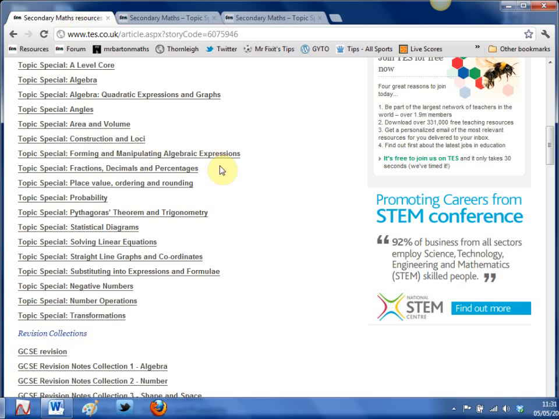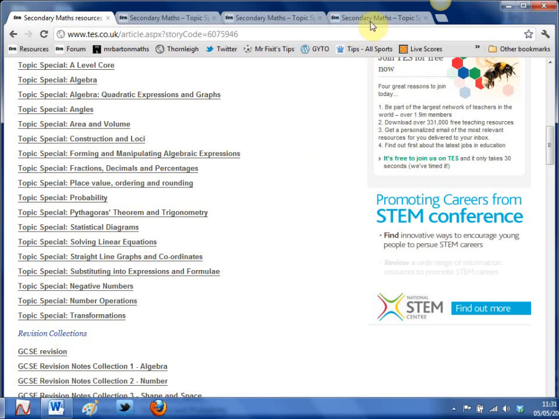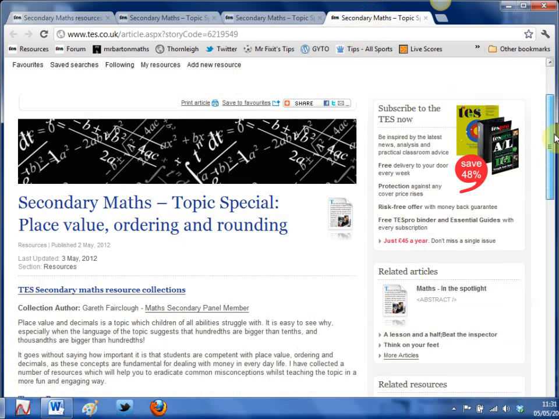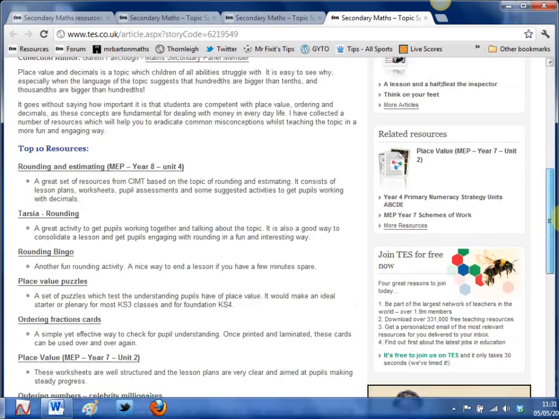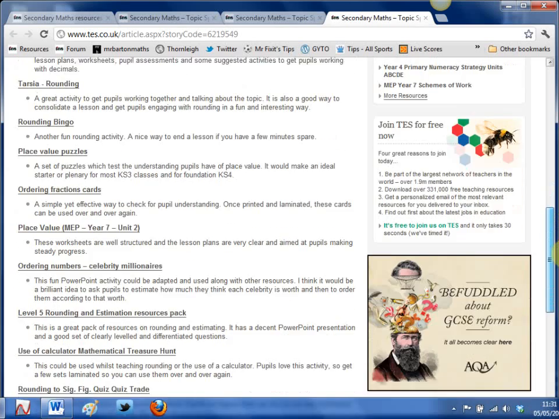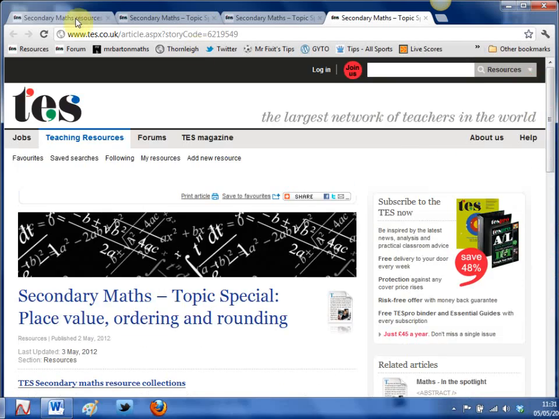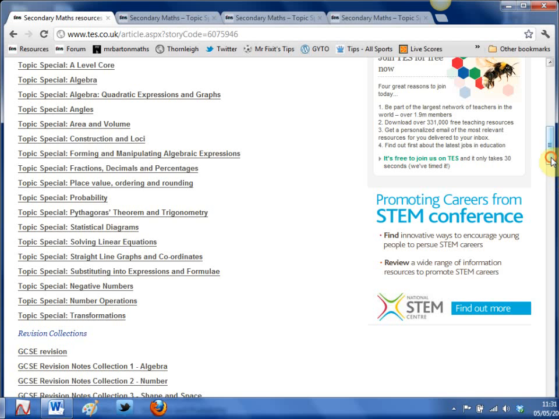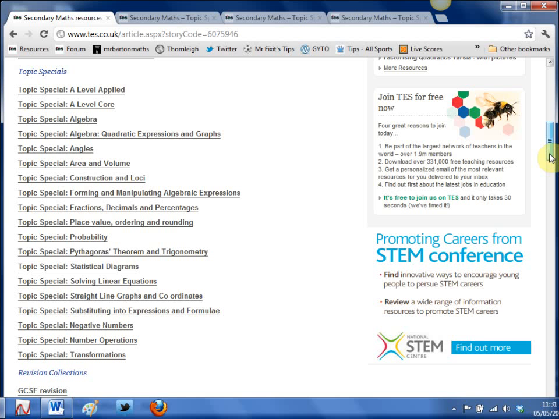The last one I wanted to show you, because it's possibly one of the dullest topics in maths, is place value, ordering and rounding. I felt sorry for Gareth when I gave him this one, but thankfully he's managed to produce 10 absolutely great resources, bingo, ordering cards and so on, to spice that topic up. So let's go back. Eventually there will be around about 20 of these on all the big maths topics.